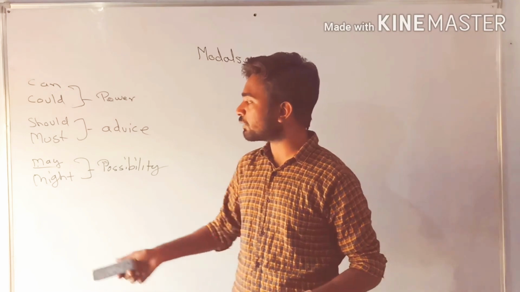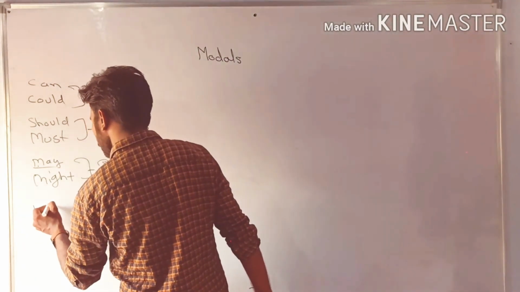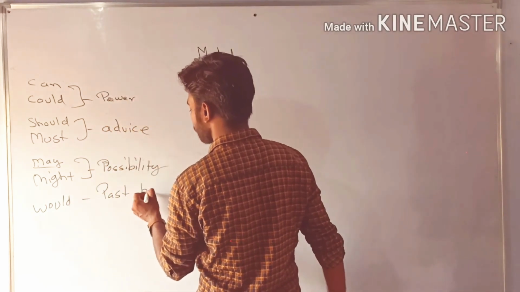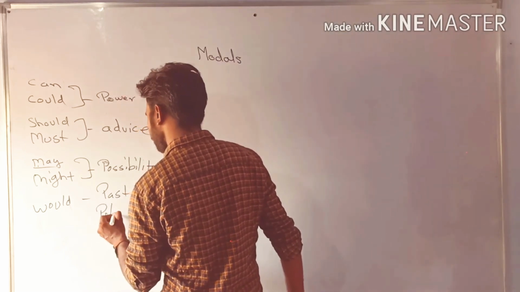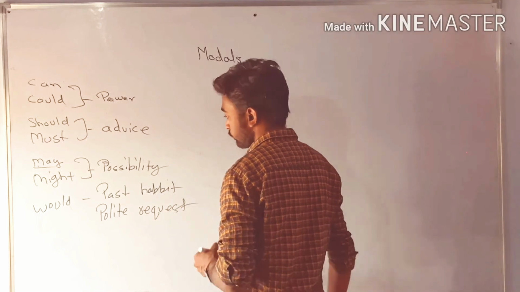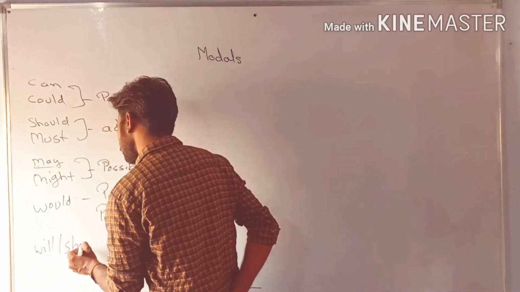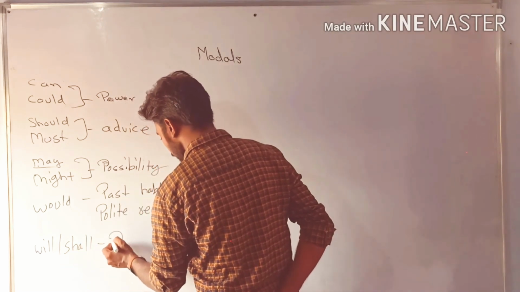For this type of sentence we have to use the modal may. And would is used for past habit and polite request. Then we talk about will and shall. These modals are used for determination.